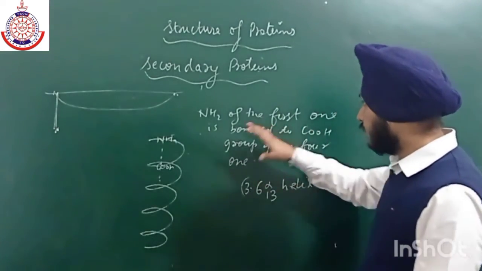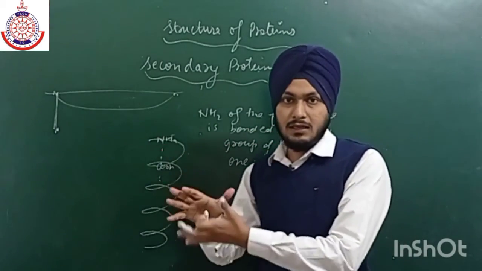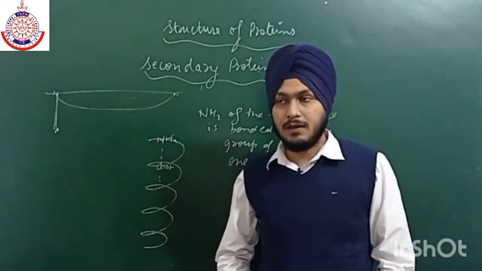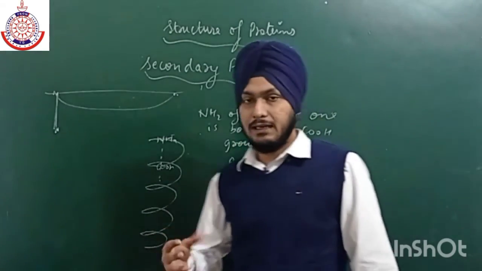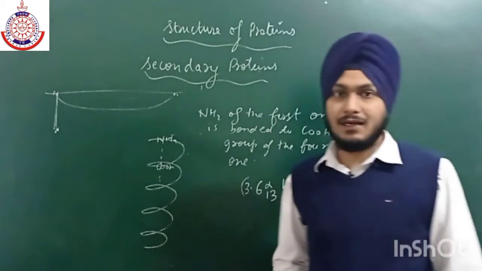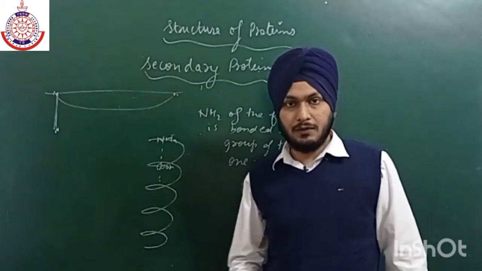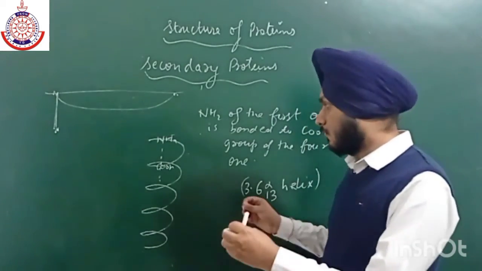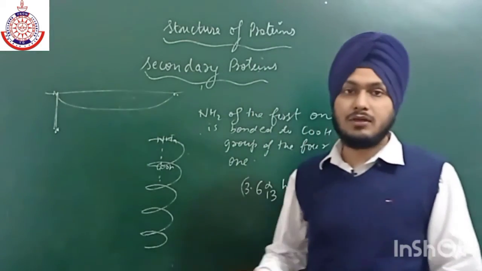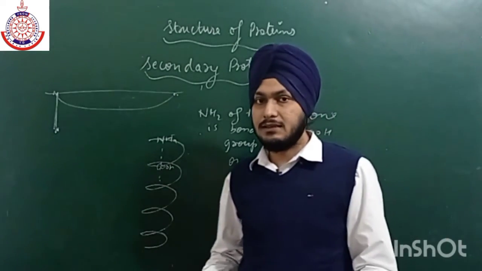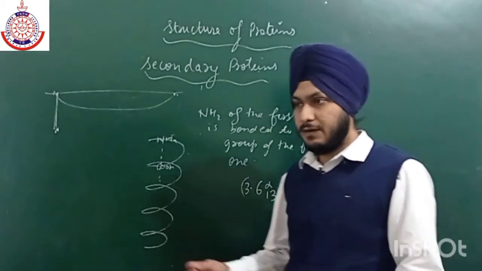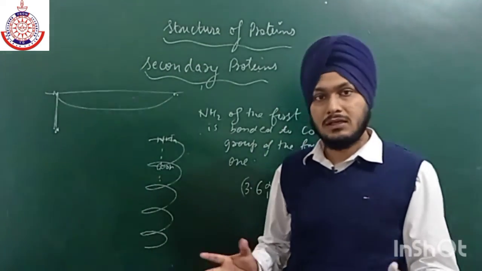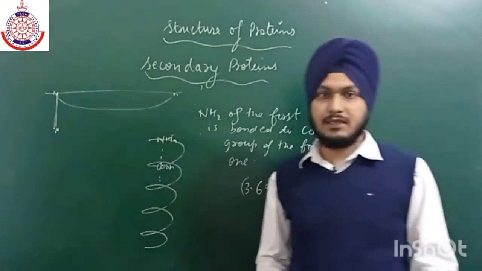Due to the formation of these helices, they can be easily movable. These alpha helices are present in our hair, in fibroin. So if we apply some force, these intramolecular hydrogen bonds can be easily broken, and if I remove the force, they can easily arrange into the same position.